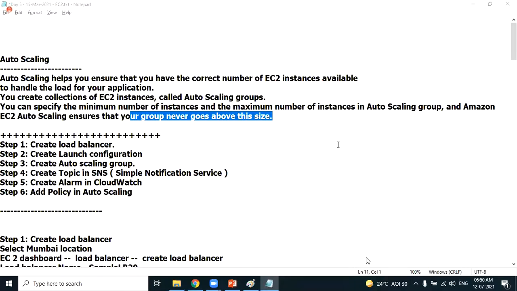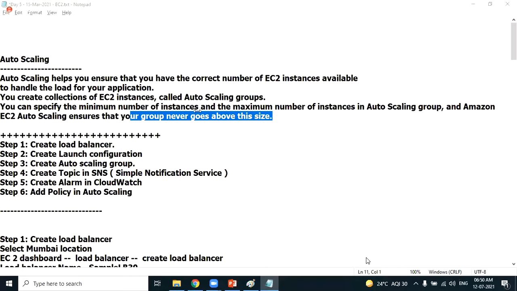I hope you have understood the importance of auto scaling. Very, very important. In the interview, definitely they'll ask you a question about load balancer. That's what we have discussed in the last class. In continuation to those interview questions, they'll ask you about auto scaling: how to decide the number of EC2 machines? Your answer should be, we will not decide the number of EC2 machines. The number of EC2 machines is dynamic, because the traffic is dynamic, and you can handle that by using the auto scaling feature. Clear? This is the importance of auto scaling.